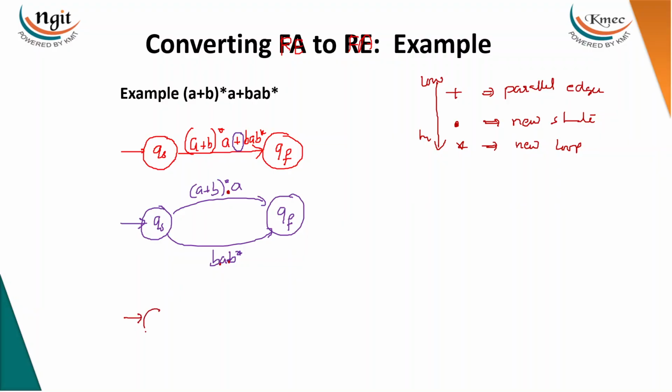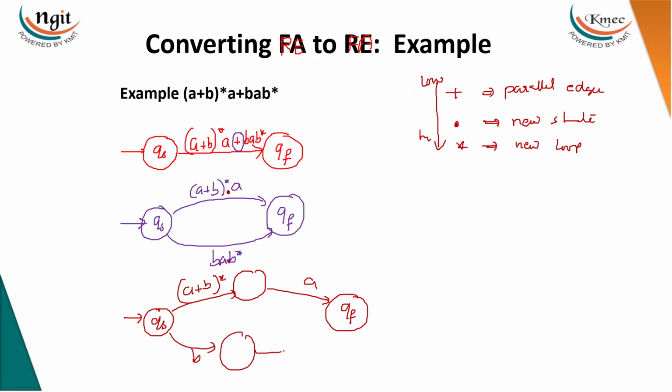It would be like this. From the starting state, you have here (a plus b) whole star. In place of dot, you take the big dot and a. That's it. Just increase the size of the dot and increase the size of these two dots. You're going to get b and a and b star. That's it. It's very simple.